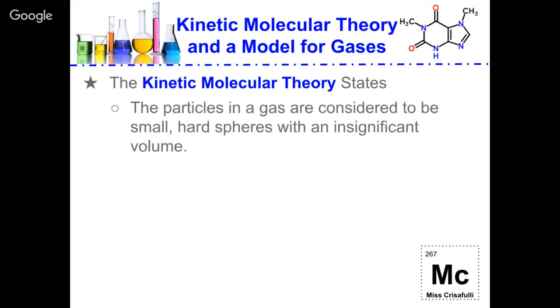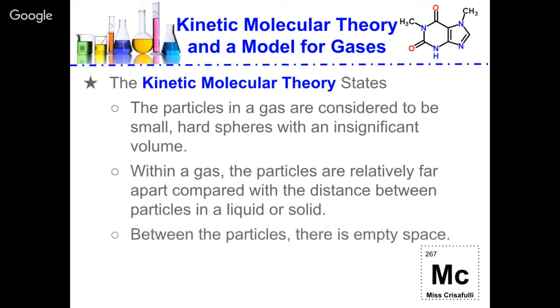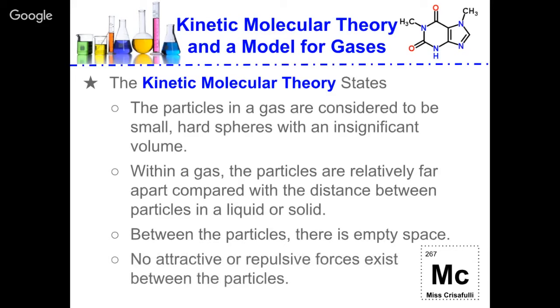The kinetic molecular theory states that the particles in a gas are considered to be small, hard spheres with insignificant volume, which means they have no volume. Within a gas, the particles are relatively far apart compared to the distance between particles in a liquid or a solid, and between particles there is empty space. So that means there are no attractive or repulsive forces between the particles, meaning no intermolecular forces exist between them.